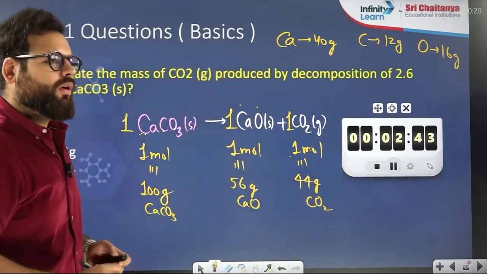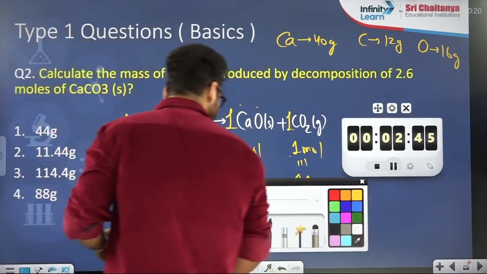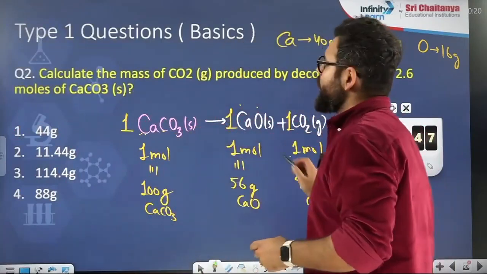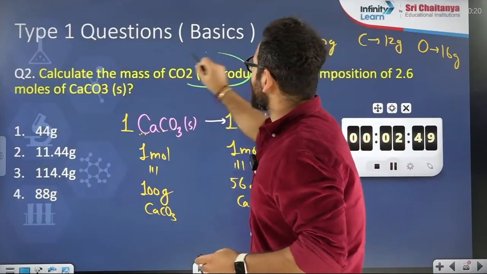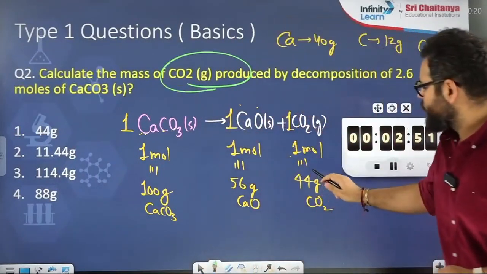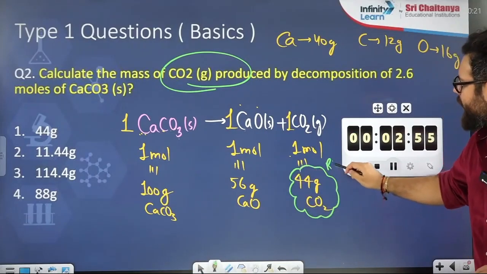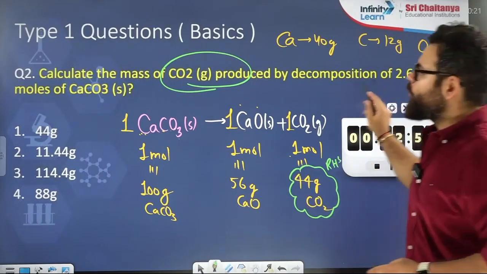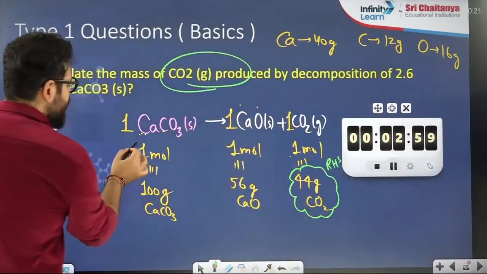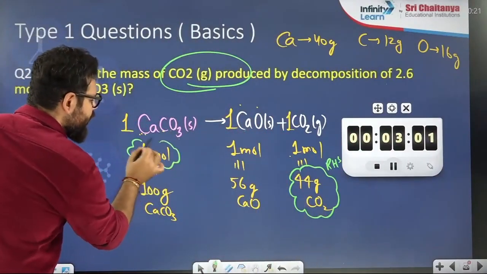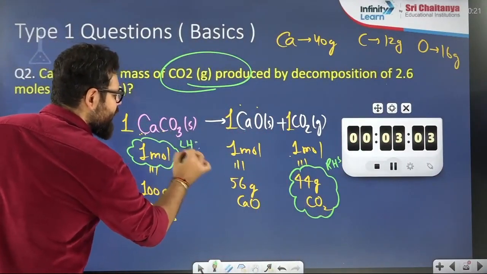Okay. Now, balance is done. Do the question. Calculate the mass of CO2. The mass of CO2 is unknown, so I will keep it on the right hand side. 2.6 moles of CaCO3 are known, so I will keep it on the left hand side.